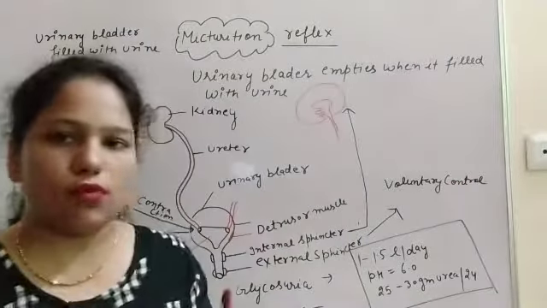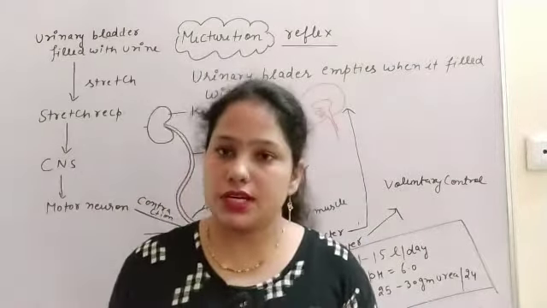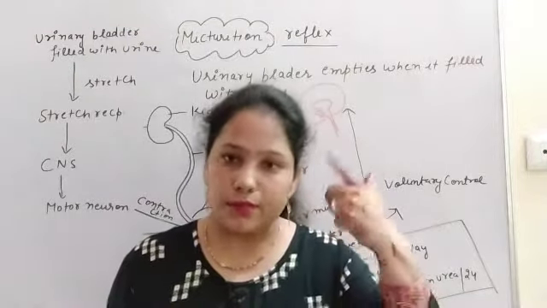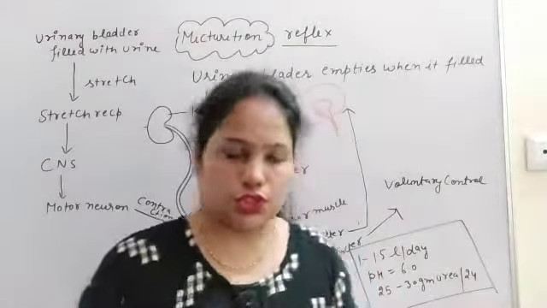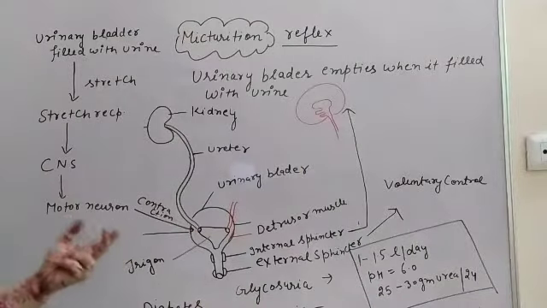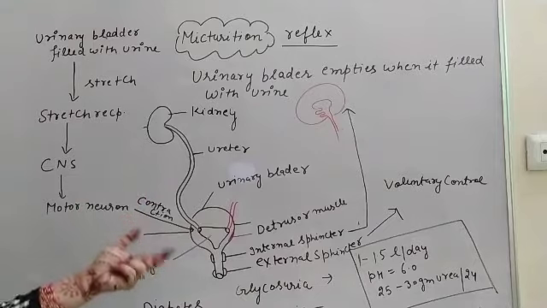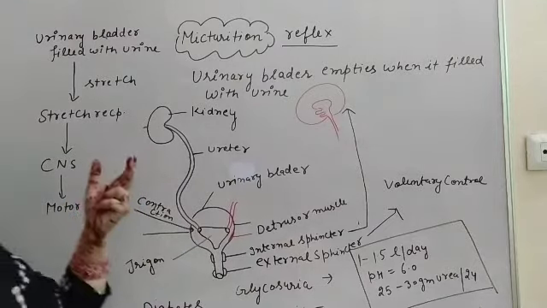So firstly, for the micturition, for the urine release, the signal comes from our brain, and from our urge also we go for the micturition. So let's understand what happens in this process.